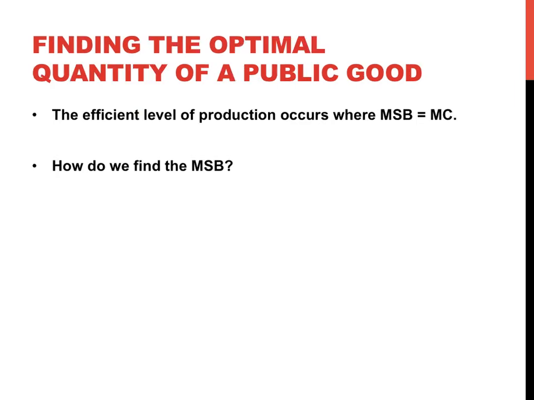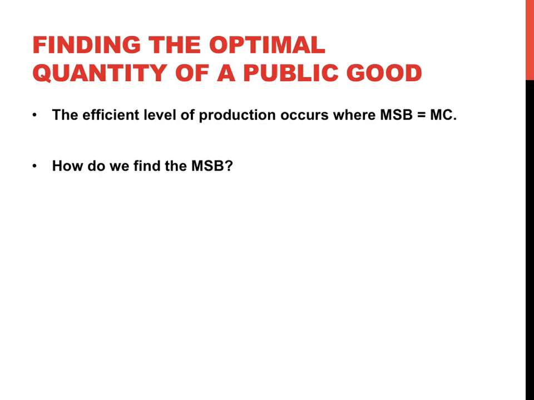So now we want to think about how we can find the optimal quantity of a public good that should be provided, and how this is different than figuring out the optimal quantity of a private good. Remember, the efficient level of production occurs where the marginal social benefit is equal to the marginal cost. I haven't distinguished between private costs and social costs here because they're going to be the same.